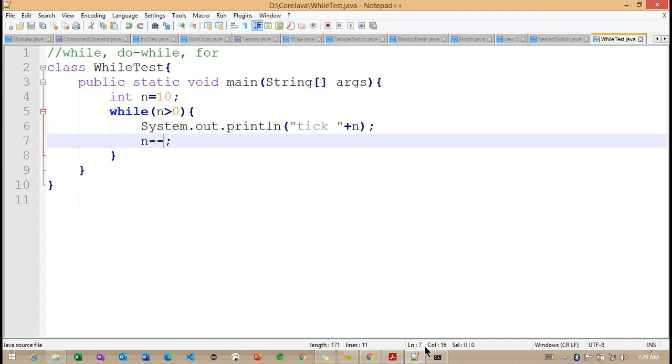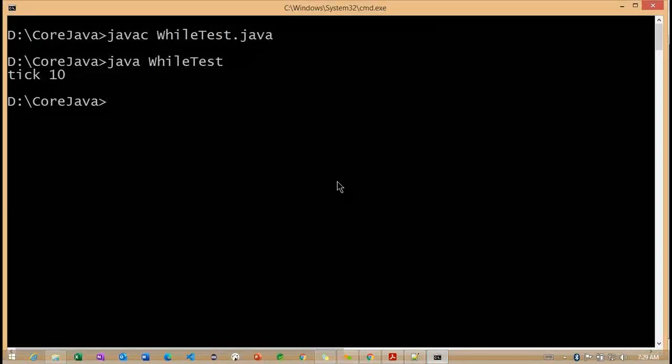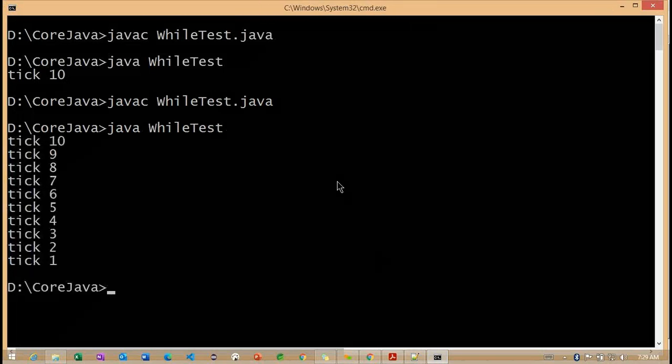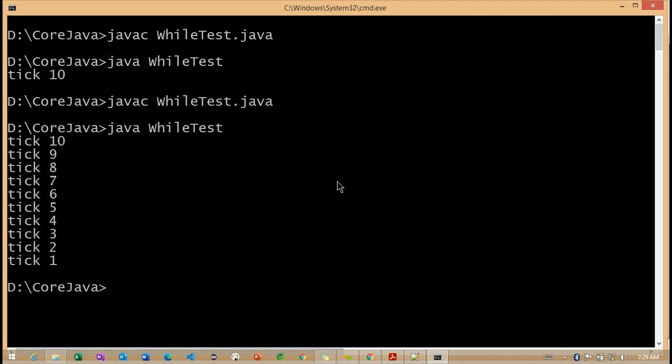Getting the point. Now what happens internally? So this particular loop will repeat how many times here? 10. Getting the point. So this is the way we can check with this particular while loop here.